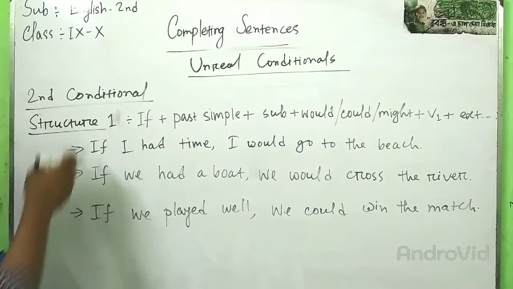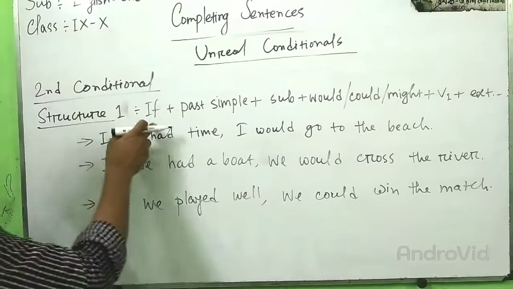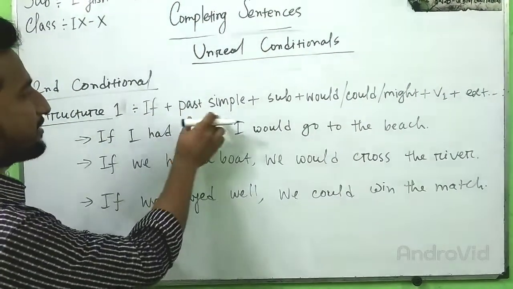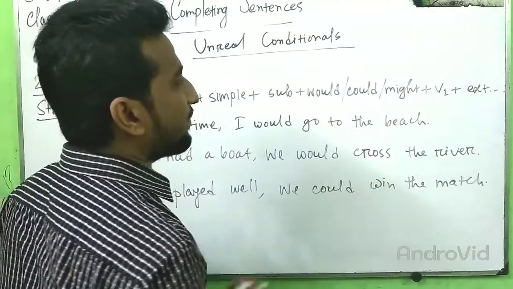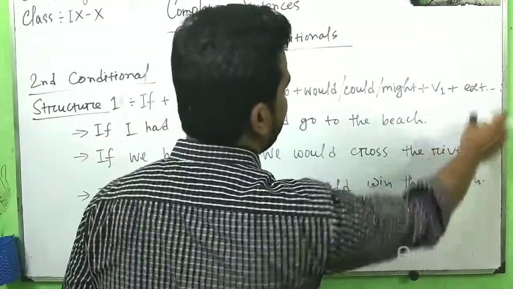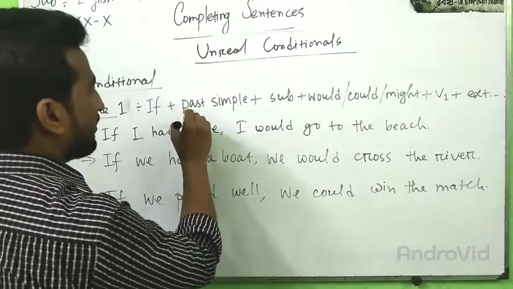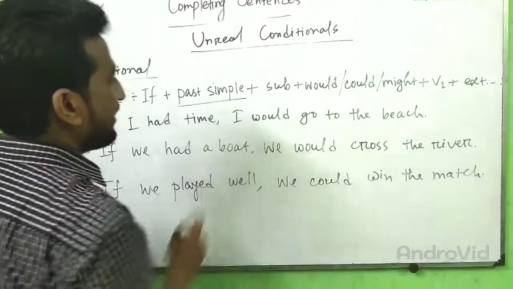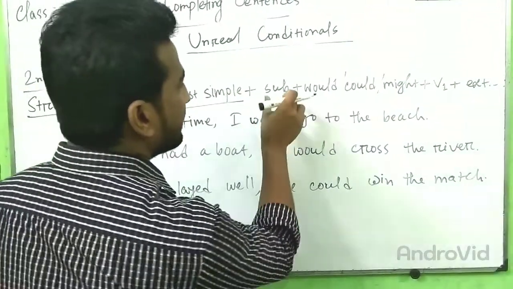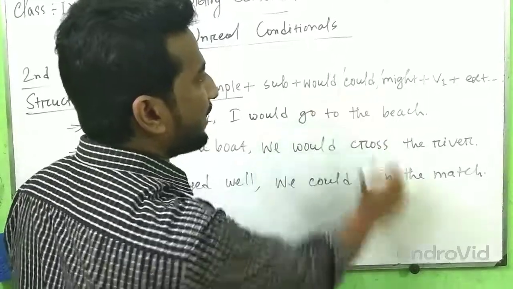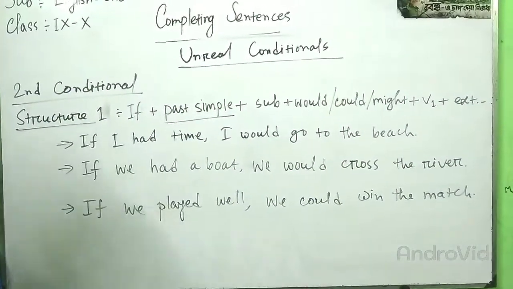Structure number 1 of unreal conditionals, or second conditional: if plus past simple, plus subject plus would, could, might plus base form of verb and extension. If the first clause is in past simple, the main clause is subject plus would, could, might plus base form of verb plus extension. Here are some examples.